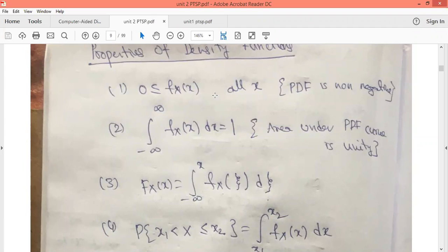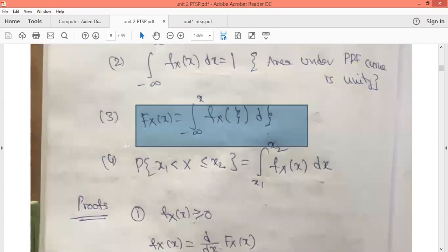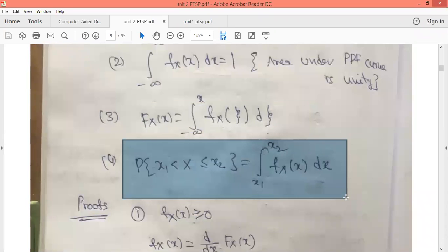The third property says that the distribution function FX(x) is equal to the integral from minus infinity to x of fX(ξ) dξ. So you can obtain the distribution function from the density function; the integral of the density function is the distribution function. The fourth property says that the probability that x1 is less than X less than or equal to x2 equals the integral from x1 to x2 of fX(x) dx. So these are the four properties of the density function.